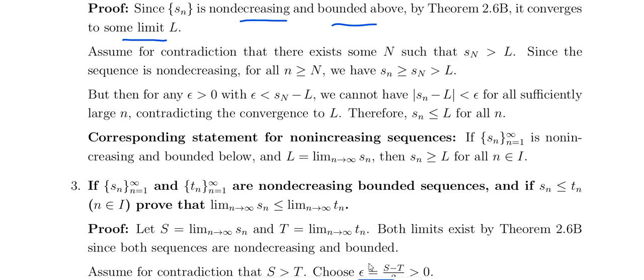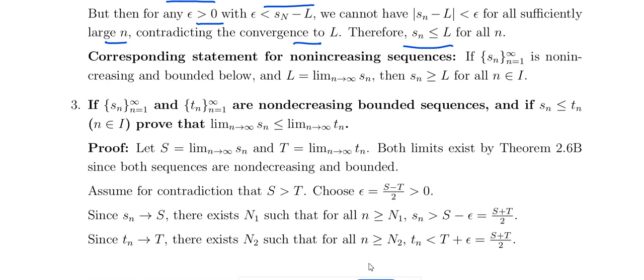So suppose, assume for contradiction, that Sn is greater than L for some capital N. So the sequence is non-decreasing, for all n greater than or equal to N, Sn is greater than or equal to SN, that is greater than L. So for any epsilon, epsilon is less than SN minus L. Am I correct? SN minus L is greater than 0. So we cannot have the mod of Sn minus L less than epsilon for all sufficiently large n, which is a contradiction, since it converges to L. So therefore Sn should be less than or equal to L.